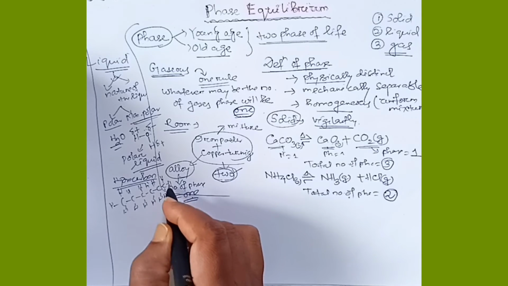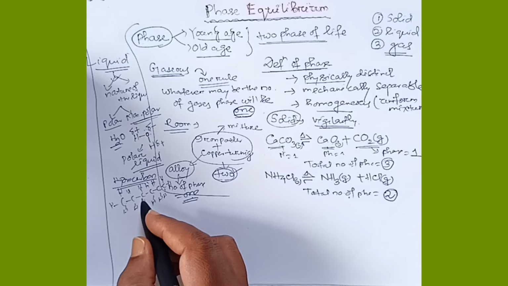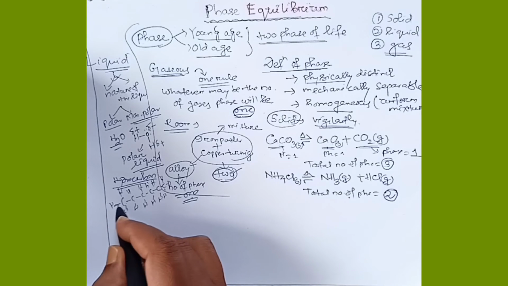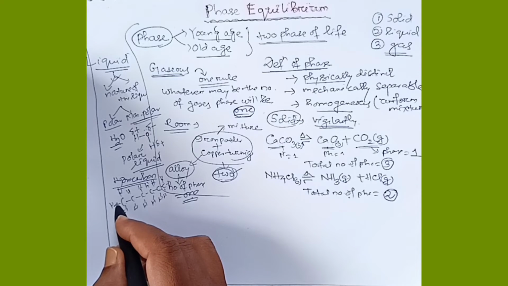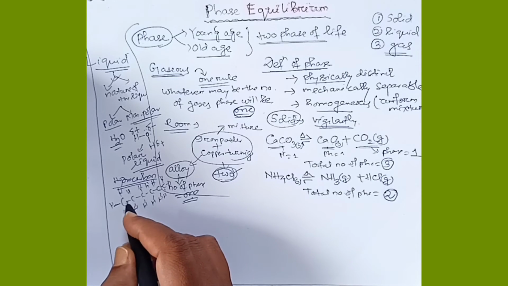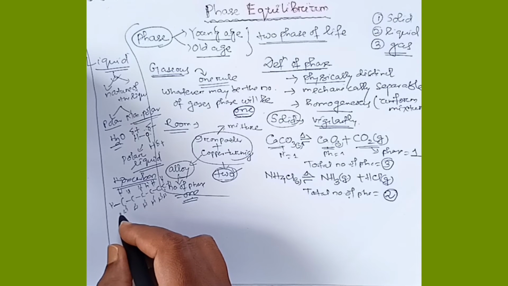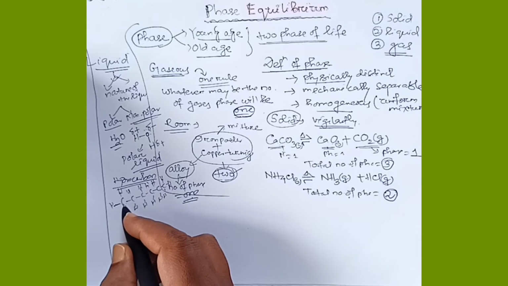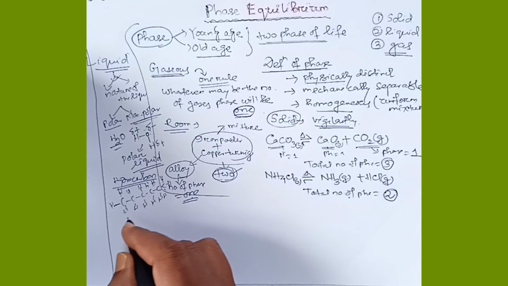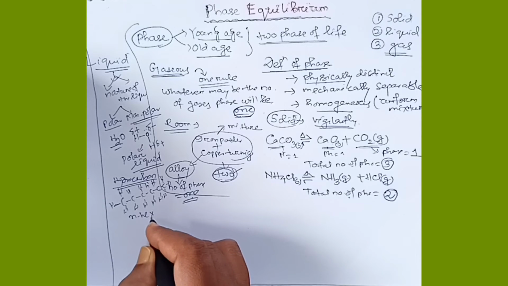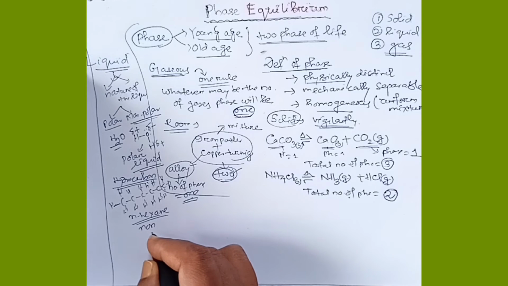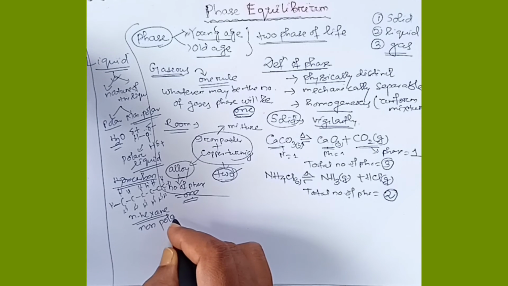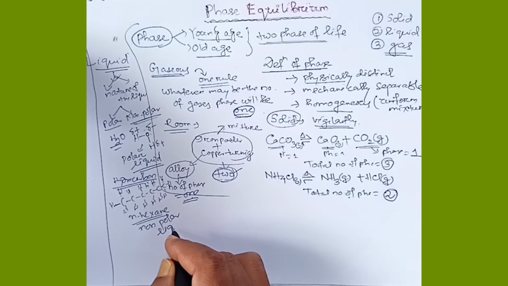If we will see the electronegativity value of carbon and hydrogen, they are almost same. So the shared pair of electron between carbon and hydrogen remains in the middle. So there is no polarization, there is no development of charge between carbon and hydrogen. So we can say n-hexane is a non-polar liquid.